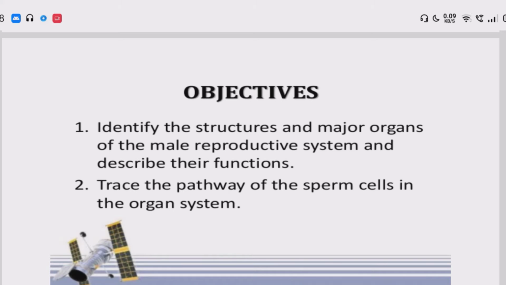First of all, we have to know the objectives. Why do you have to study the male reproductive system? The study of the reproductive system is necessary to identify the structures and major organs of the male reproductive system and describe their functions. Trace the pathway of the sperm cells in the organ system.